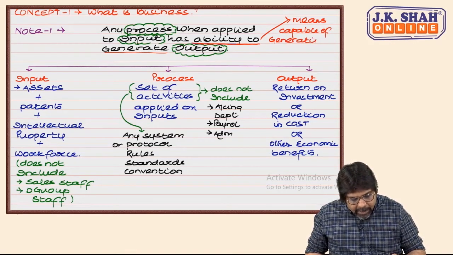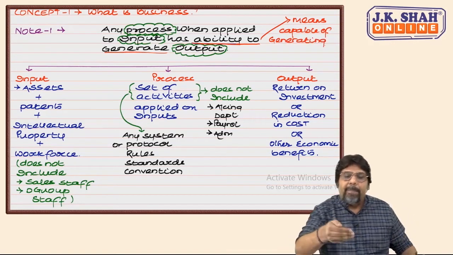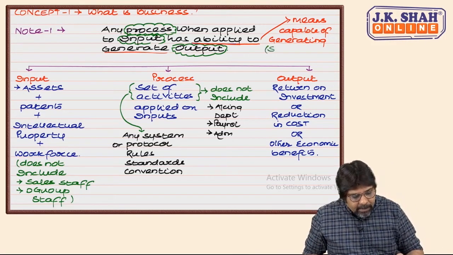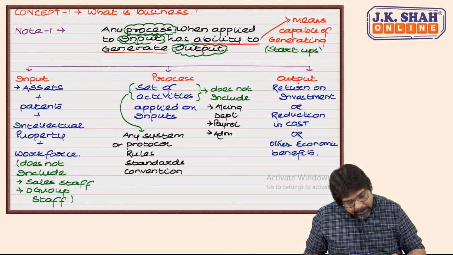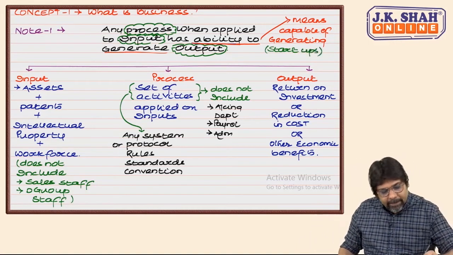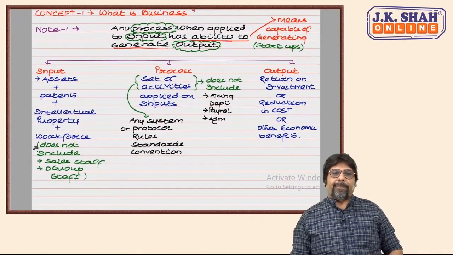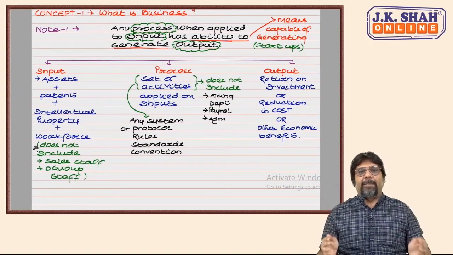It has still not generated. It is still capable of generating. That means over here we are talking about startups. So this is how they defined business. Correct? So this is what business means.